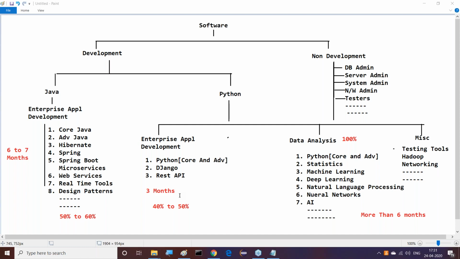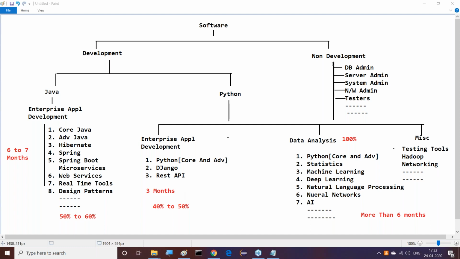Maybe at fresher level you may get opportunities, but after entering the company, definitely with only Python, less number of projects are going on. So either we have to go for the Django side, enterprise level, or the data science side. These are exactly the things we can understand clearly now.